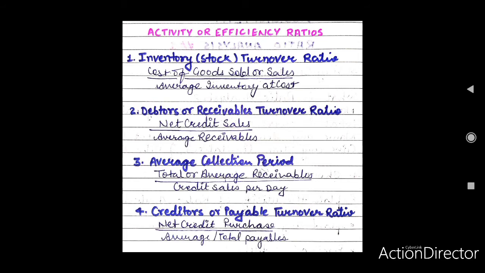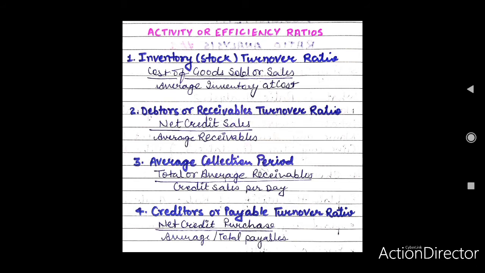The formula used for its calculation is as follows: net credit sales divided by average receivables, in which debtors and bills receivables both are included. Average receivables can be calculated as opening debtors and bills receivables plus closing debtors and bills receivables divided by 2.